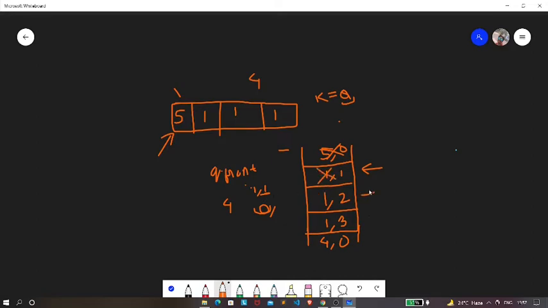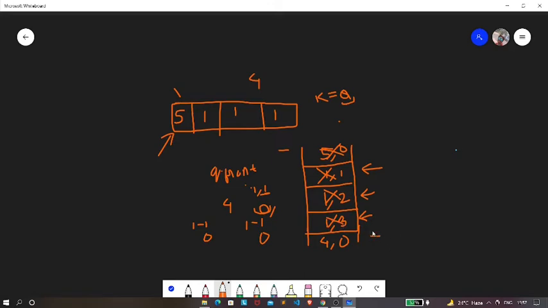Again our current front is this element, so all you need to do is decrease this 1 by 1, so it is again becoming 0, and hence we are not going to push it into our queue, we're just going to pop it. And next our queue front will be pointing to this element. Now again it is 1, so if you subtract 1 it will result in 0, and hence we're just going to pop it from our queue.